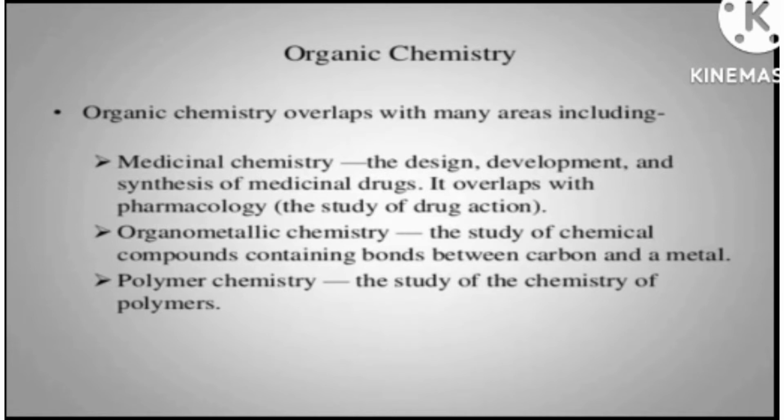So, in polymer chemistry, we will discuss the study of polymers. But first, you should know what polymers are and how polymers are made up. Basically, polymers are the collection of monomers. You should know what monomers are. So, monomers means any one unit. Any one unit will be a monomer, and when we combine these units with each other, they will form a big ball like structure or big structure. It is not necessary that it will be in a spherical shape.